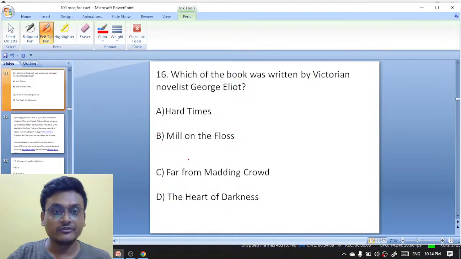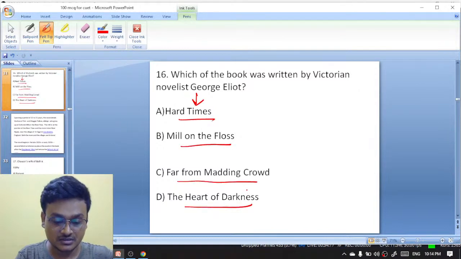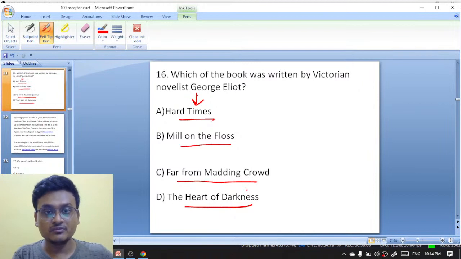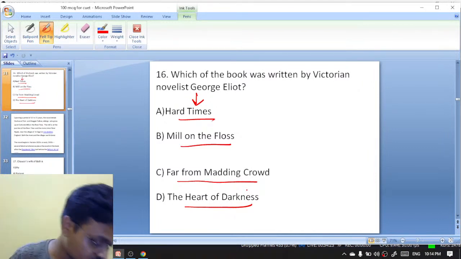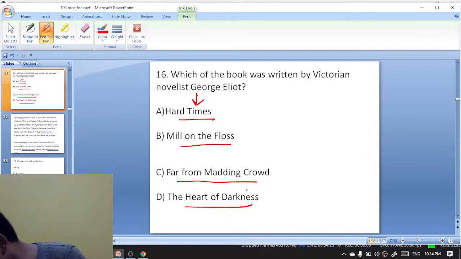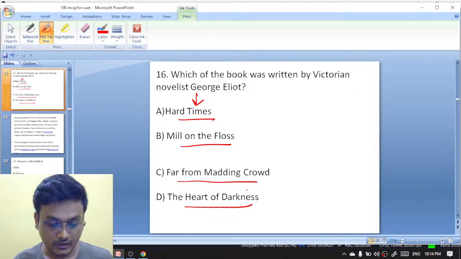Which of the books was written by Victorian novelist George Eliot? Hard Times, Mill on the Floss, Far from the Madding Crowd, The Heart of Darkness. Which of the books was written by the Victorian novelist George Eliot? Do answer.